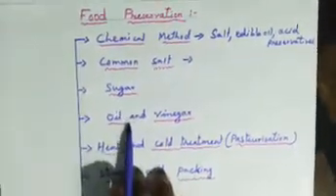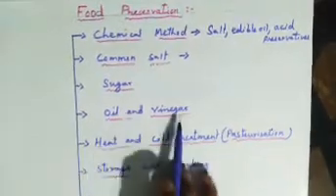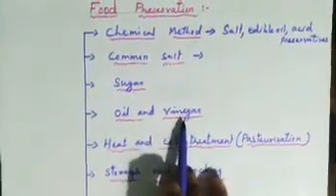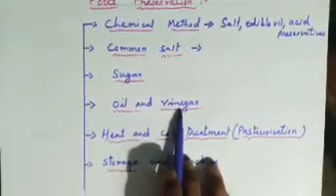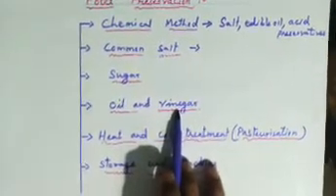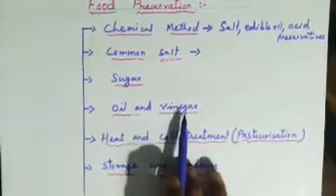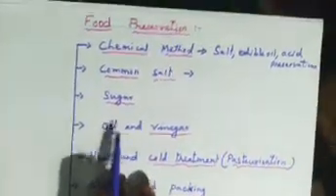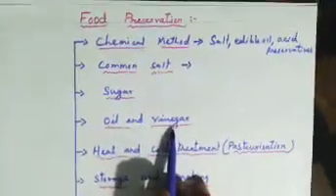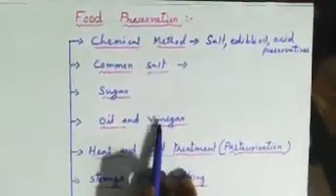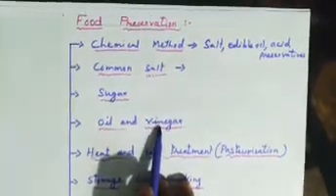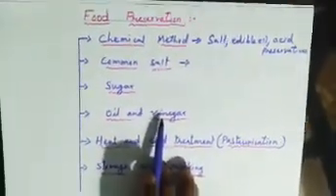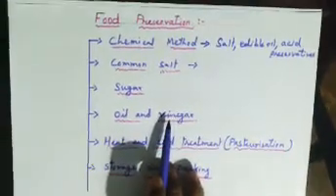Next, preservation by oil and vinegar. This also helps to stop the growth of bacteria. The bacteria cannot live in such an environment of oil and vinegar. So this method is used to preserve pickles, in which bacteria cannot live.